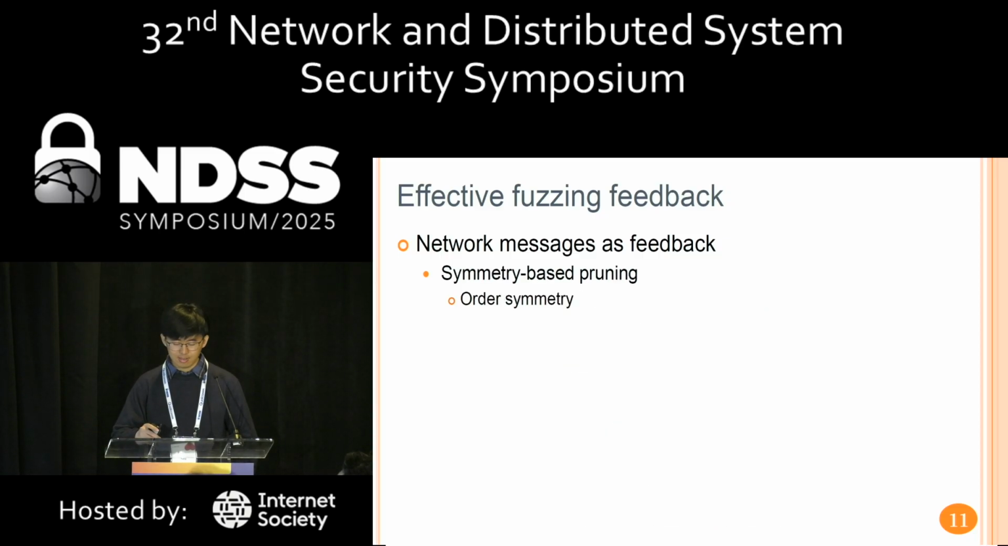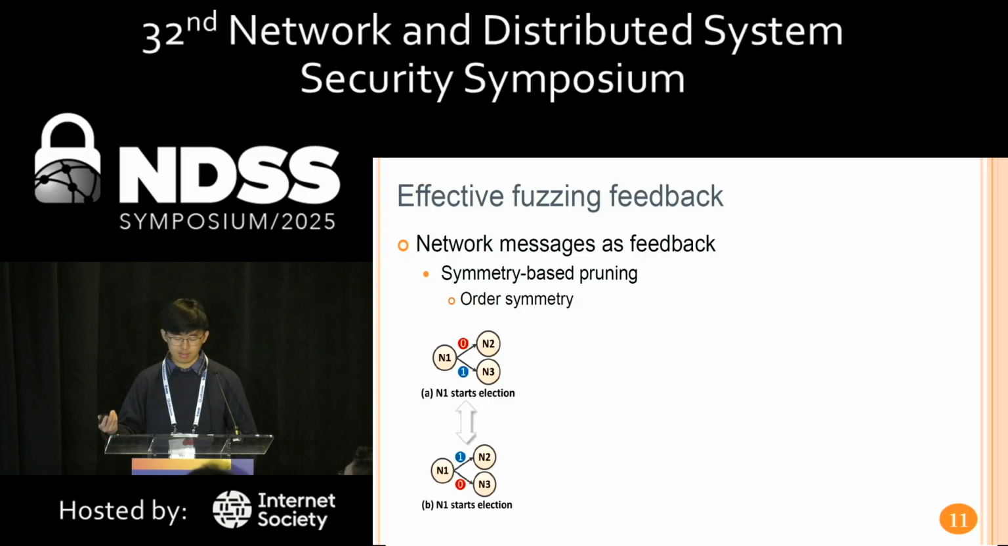Motivated by the example, the insight behind our pruning technique is that the symmetry in the system state is reflected by the symmetry in the network messages. We leverage two kinds of symmetry in network messages. The first is order symmetry. As shown in the figure, the difference in the order in which N2 or N3 receives the message does not lead to new states.